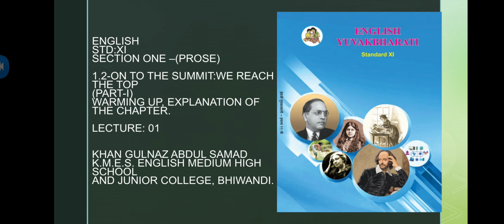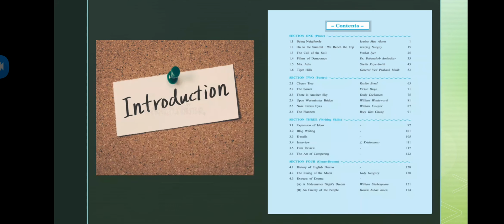Now here, as you can see, the content is given in front of you. Basically there is a section based pattern, as you must have dealt with a unit pattern till 10th standard, right? There were 4 units, I guess, and in each unit there were chapters and one or two poetries. But now it's not like that anymore when you are coming to the 11th standard. Now here it's completely section based.